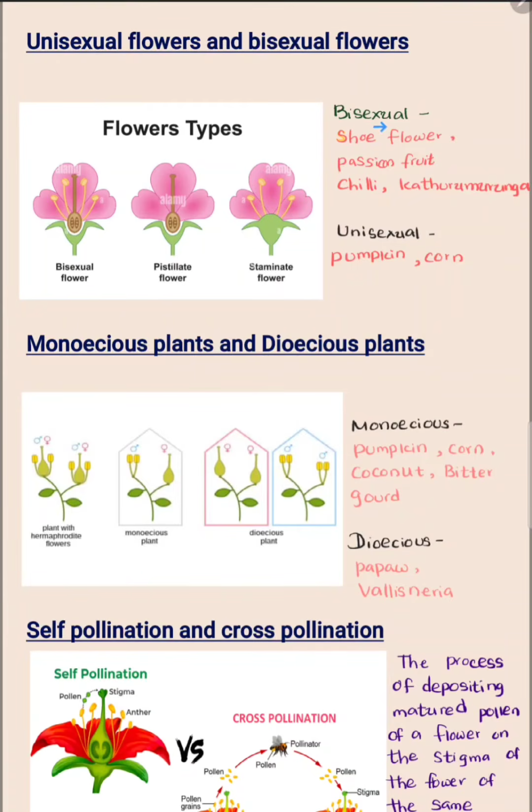Examples for the bisexual flowers are shoe flower, passion fruit, chili and katurumurunga. For the unisexual flowers, you can see pumpkin or corn. They have androecium and gynoecium in separate flowers.